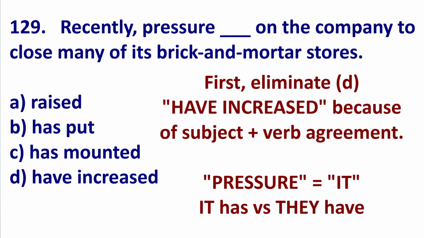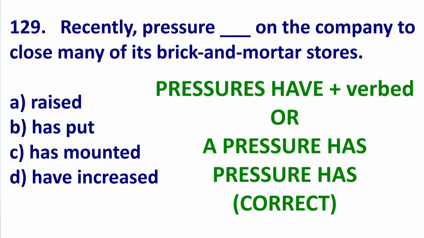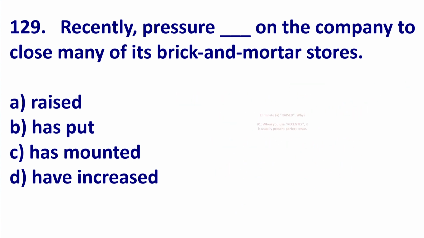It is like information, it is like success, so it equals it. And when we use it, we say it has verbed, not it have verbed. This is subject-verb agreement. Therefore, we will use pressure has, not pressure have. If it said pressures, have would be okay, but we just have pressure. So that was easy. D is gone.